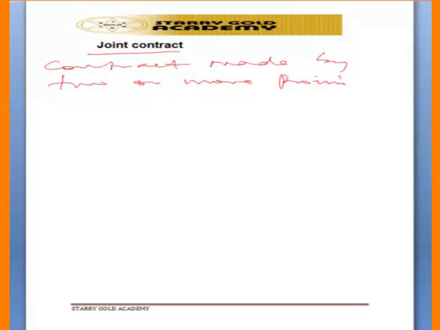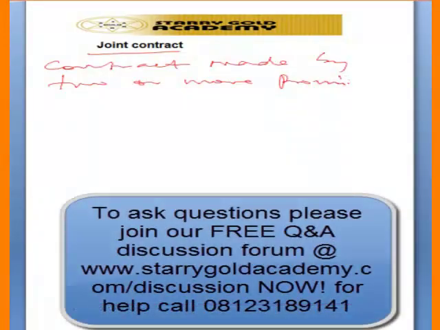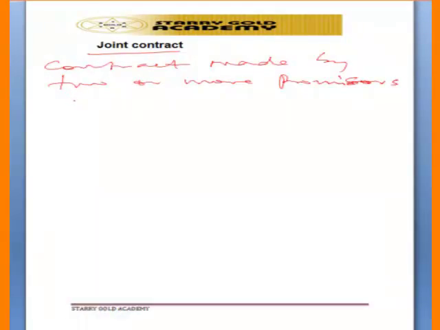Now this is what I'm trying to say. A contract made by two or more promisors and also two or more promisees.